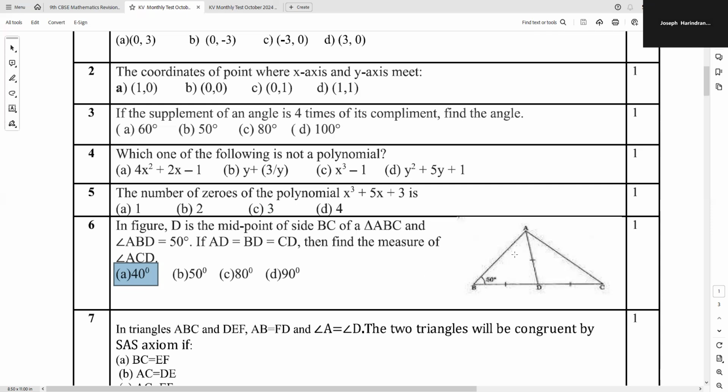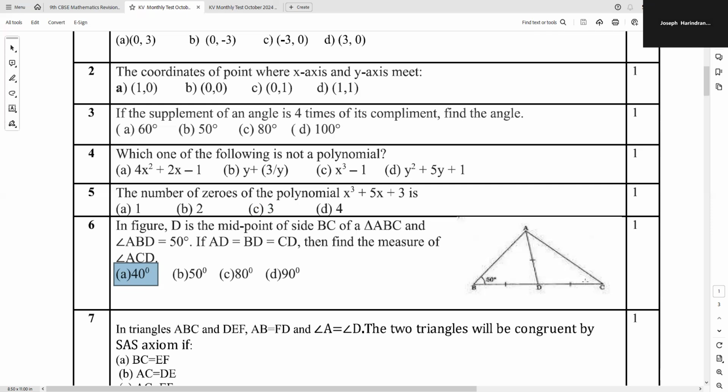So angle ABD and angle BAD will be equal, each equal to 50 degrees. So these two angles are equal. And once again, in this triangle ADC, we have AD is equal to CD. Therefore, angle ACD is equal to angle CAD. Again, for the same reason, angles opposite to the equal sides.